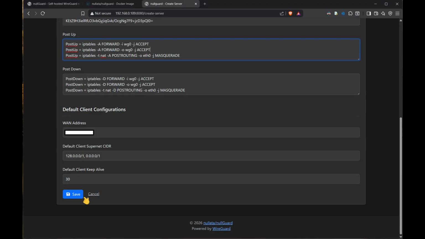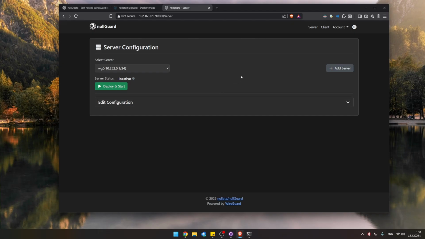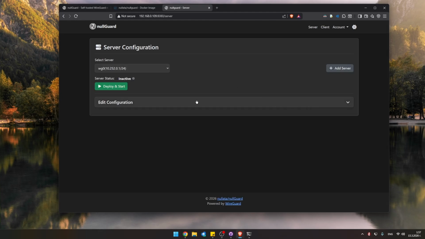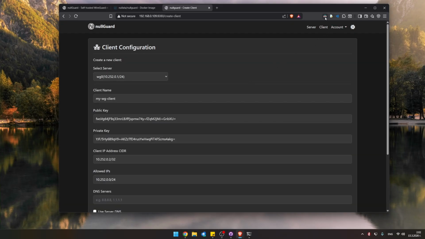Click on save once we have confirmed and we like all of the settings on the create server page. And now we have a server. We can define another one, but we already have one. We can edit the configuration from down here. All right, so before I go ahead and start the server, we're going to go to clients right here, and we're going to create a client that we can connect with.